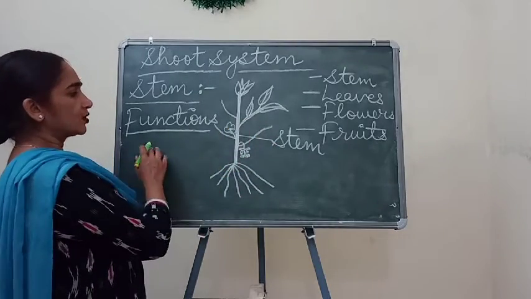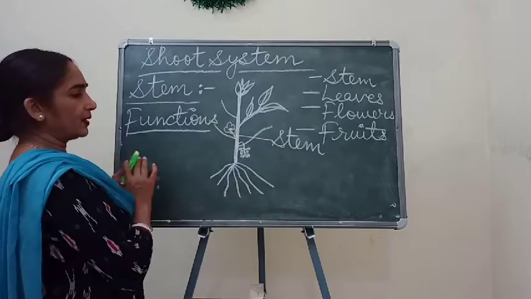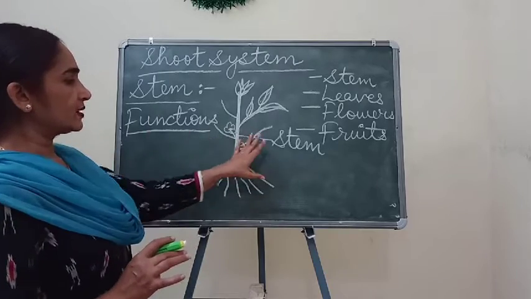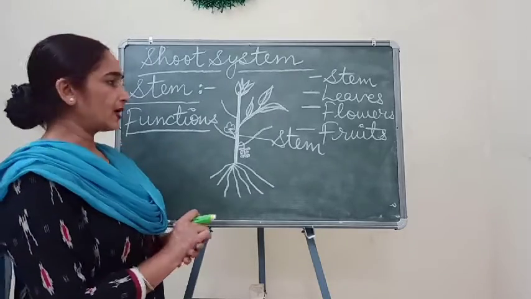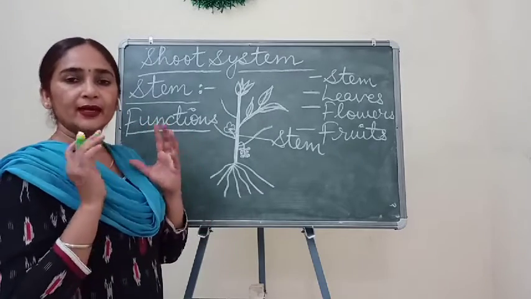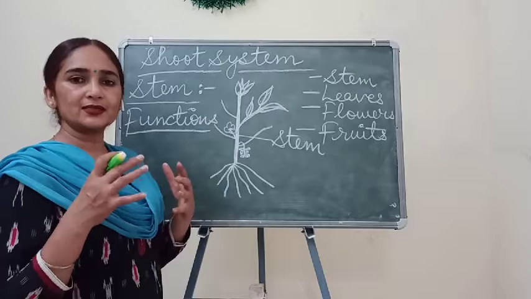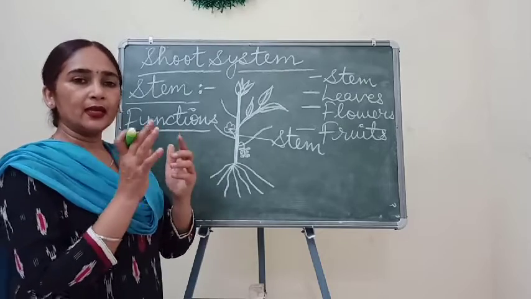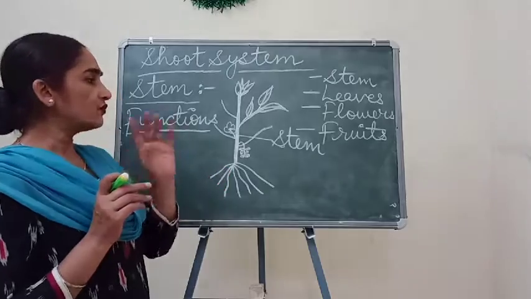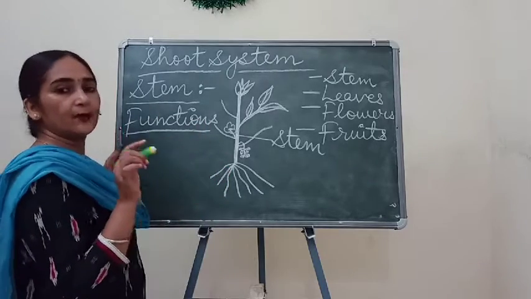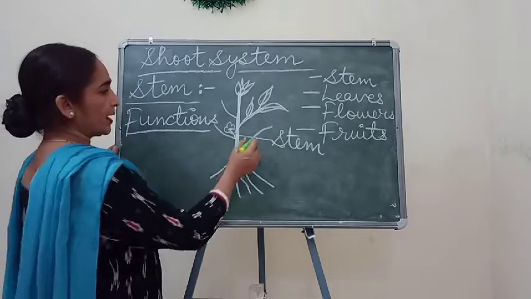So let's talk about this stem part. First of all, children, stem has two main parts. Means, what is the identification of stem? How can we say that any part of the plant is a stem? So we identify it with the help of these two parts.